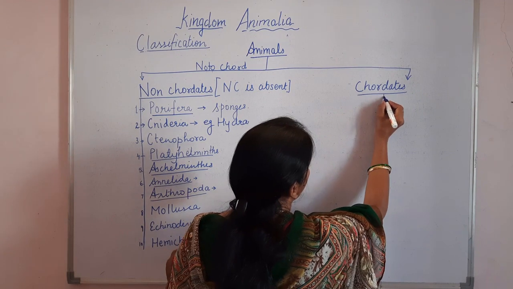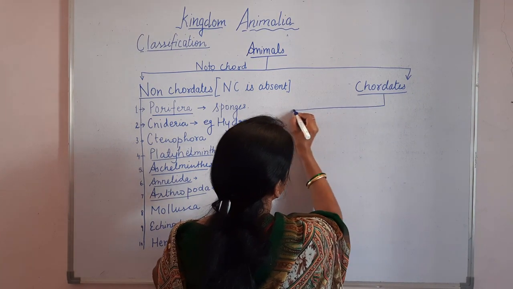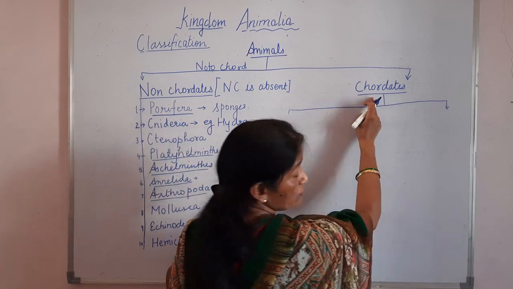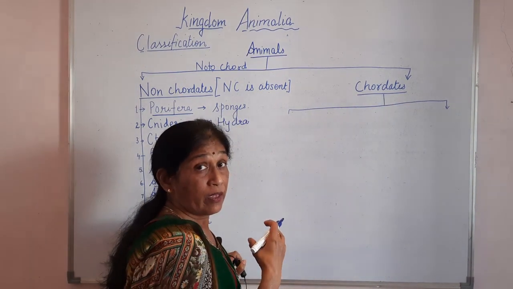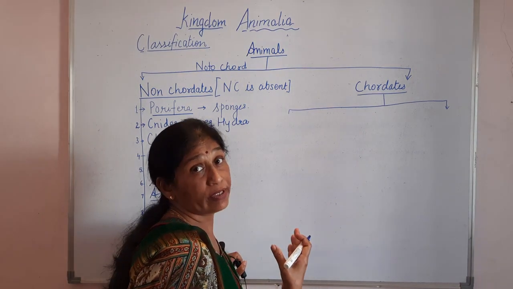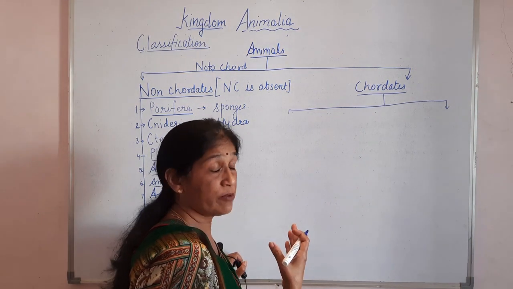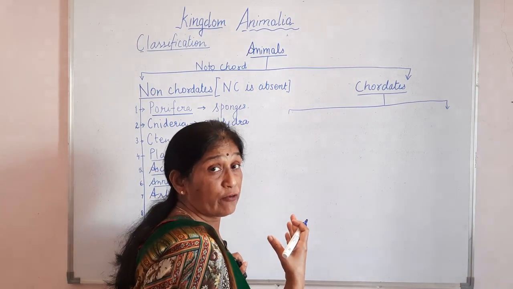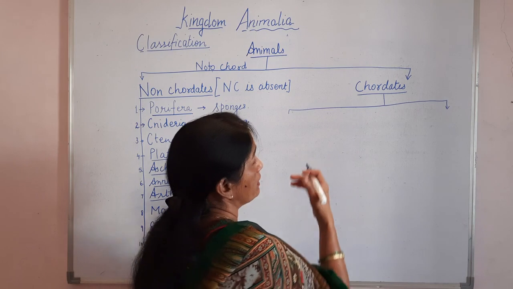Now among the chordates, these are those animals where notochord is present, and we can classify them further on the basis of at what stage in their life the notochord is present, whether in an embryonic stage or in an adult stage, okay? Or, if it is present in their body, where it is placed.